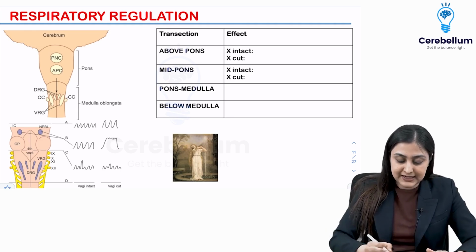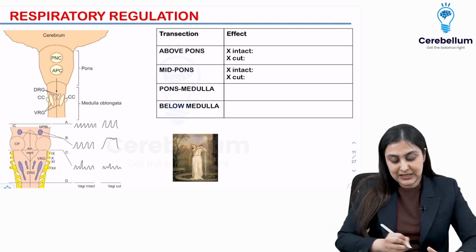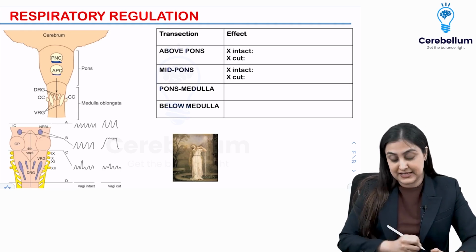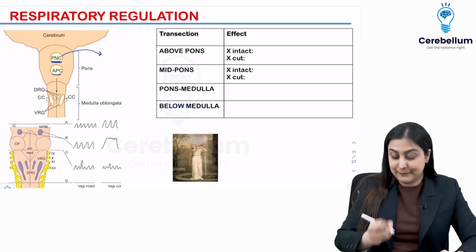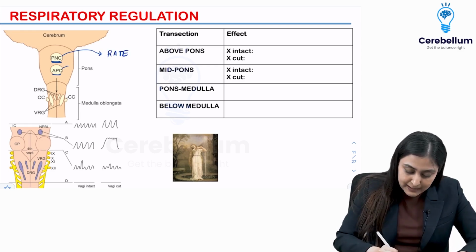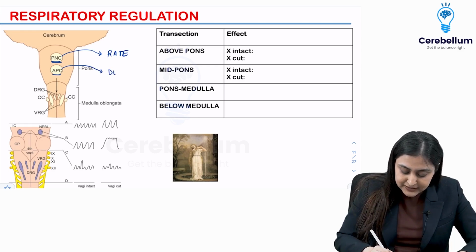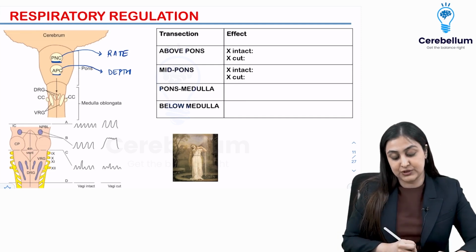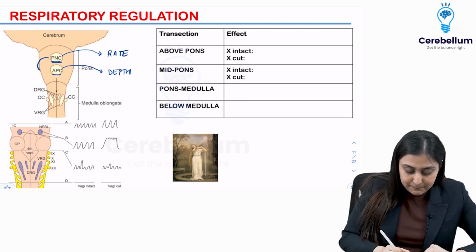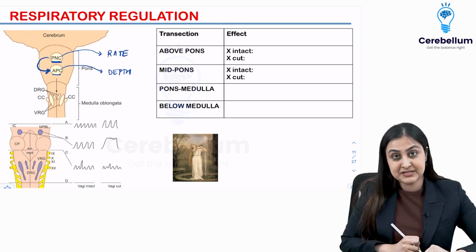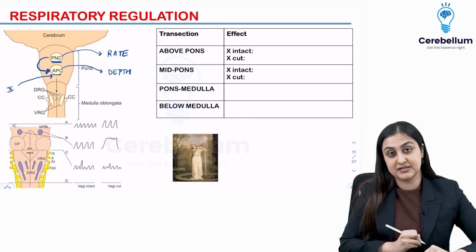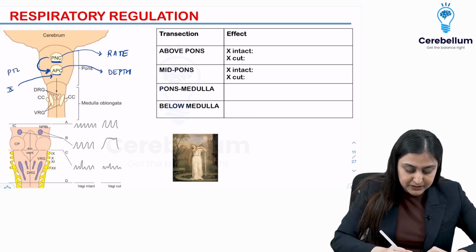The pons is the main center where you have two centers. One is the pneumotaxic center and one is the apneustic center. So you want to remember the PNC is going to determine the rate of breathing and the apneustic center is going to determine the depth, how deep is your breath. Okay, so PNC and APC. What you want to remember is that PNC inhibits the APC and you have the 10th cranial nerve which inhibits the APC. So you want to remember P10.